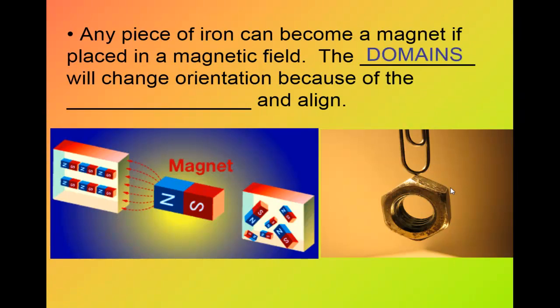Any piece of iron can become a magnet if placed in a magnetic field. The domains will change orientation because of the magnetic field. So here there is a magnet, here there is no magnet, so they attract each other, because south and north attract each other, but here there is no attraction.